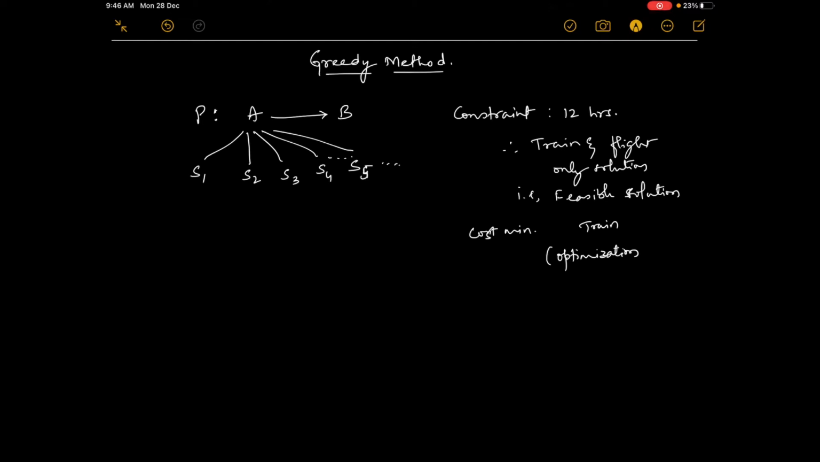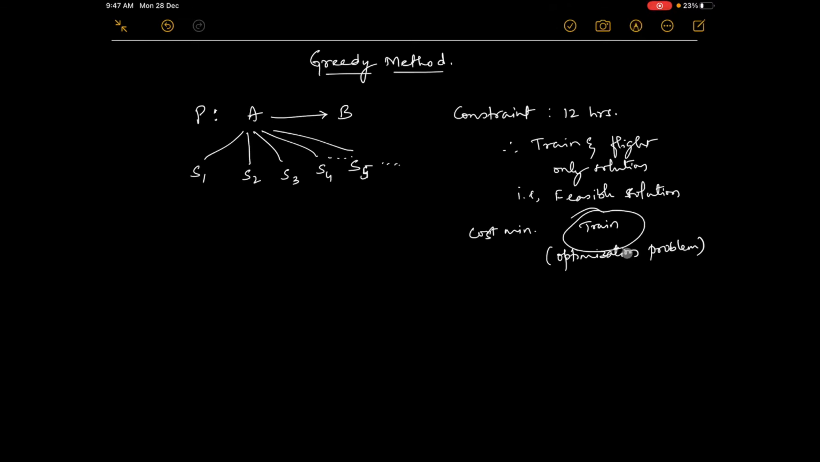Optimal means more efficient. So this is an optimization problem, and the train solution is called the optimal solution, which is satisfying the objective of the problem. There can be more than one solution. There can be more than one feasible solution, but definitely there can be only one optimal solution. So this is the optimal solution.